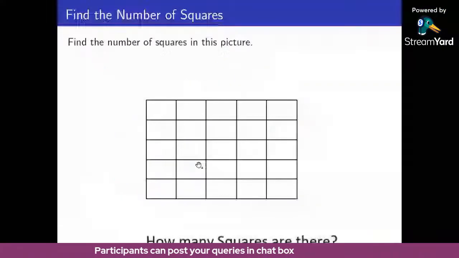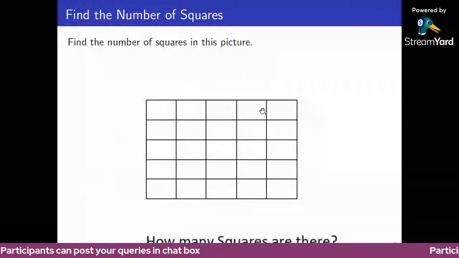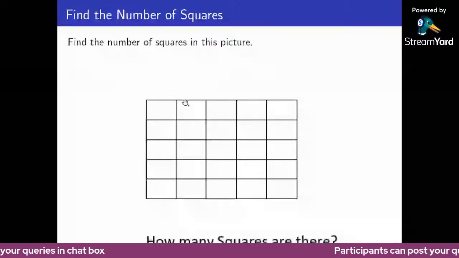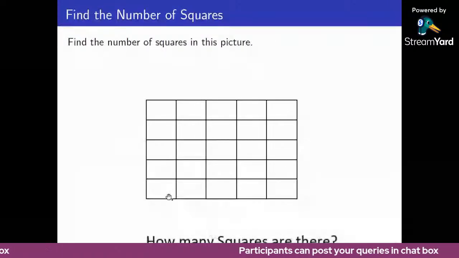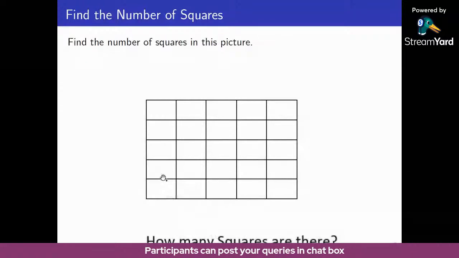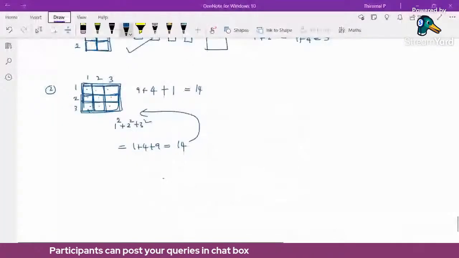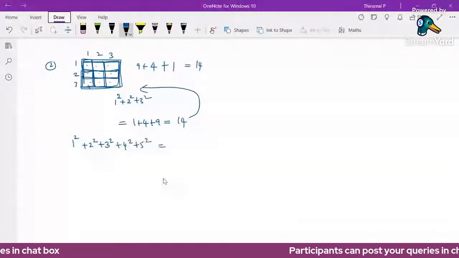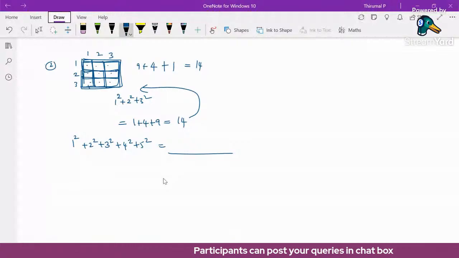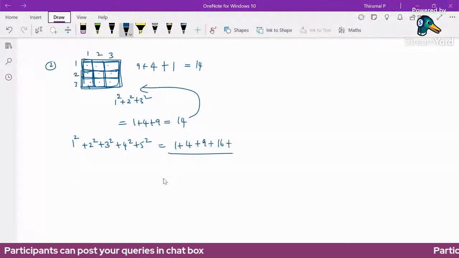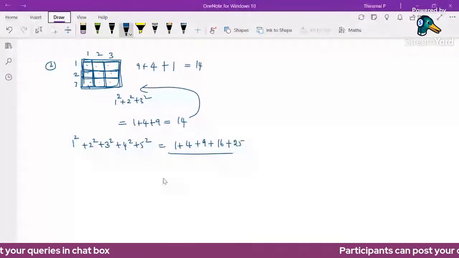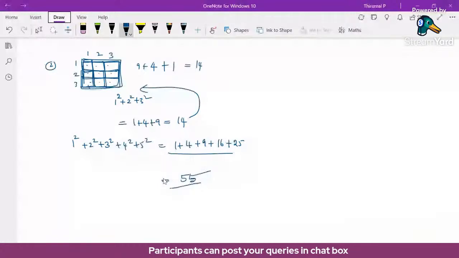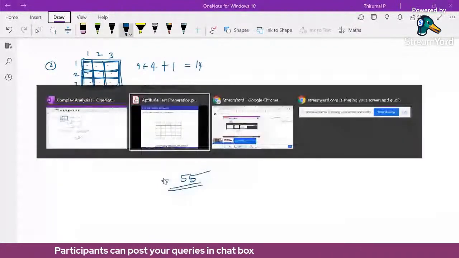In this image, there are 5 rows and 5 columns. So the number of squares is equivalent to 1 square plus 2 square plus 3 square plus 4 square plus 5 square. This will give the answer for this problem. So this is 1 plus 4 plus 9 plus 16 plus 25, which is 25, 50, 54. Sorry, 55. So the number of squares in this object is 55.